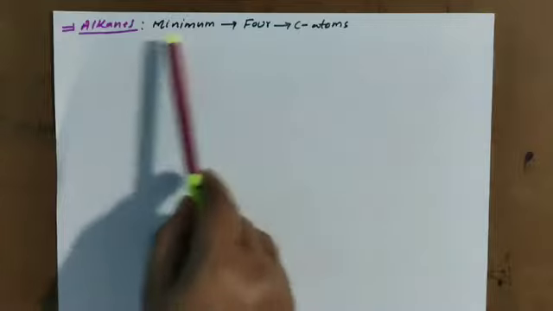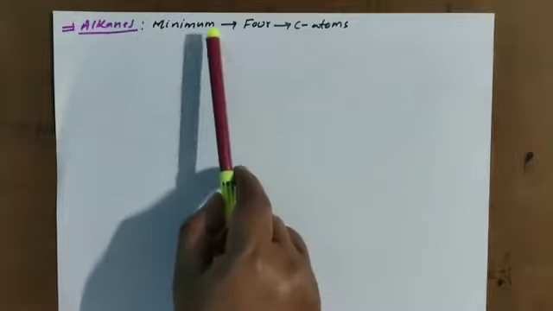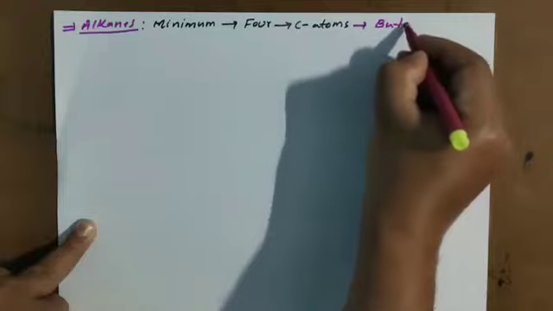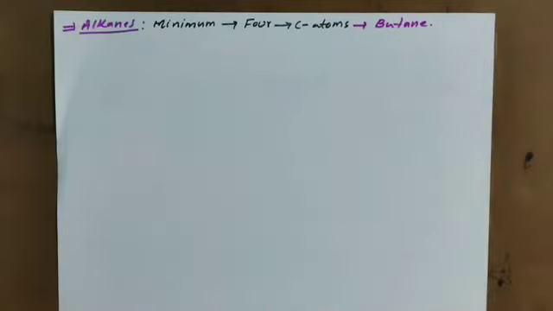This is for only alkanes. So in alkanes, to observe structural isomerism, we need minimum 4 carbon atoms. Means from butane only we can observe the isomerism. Why?